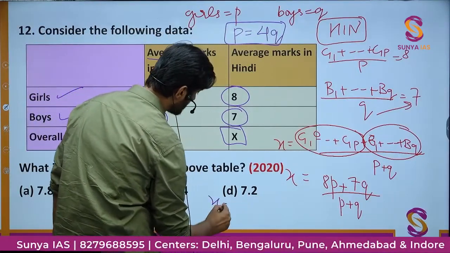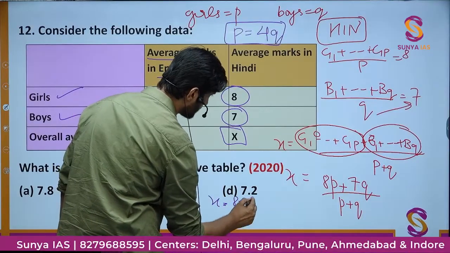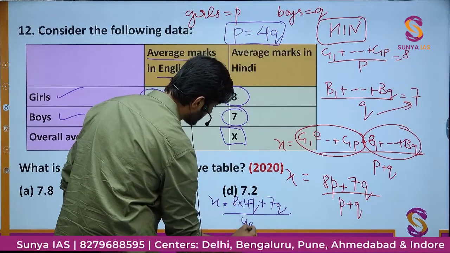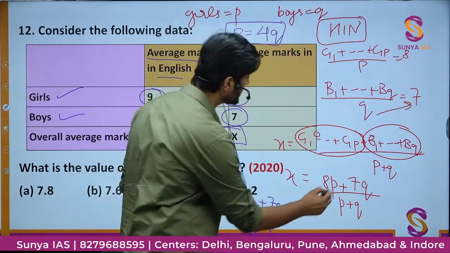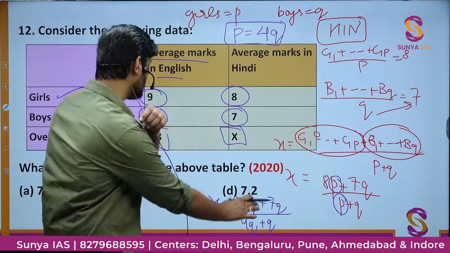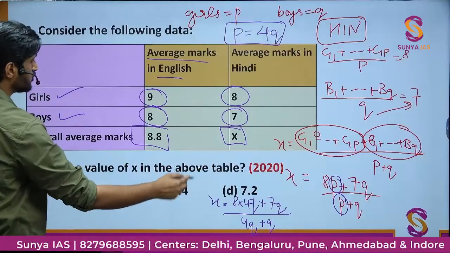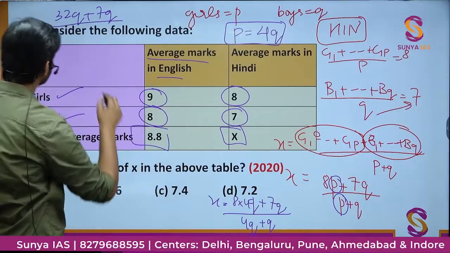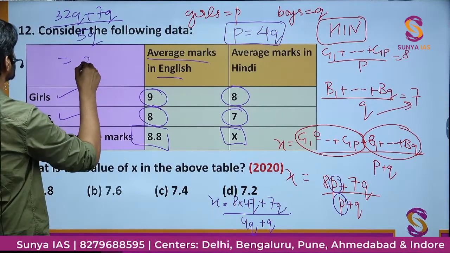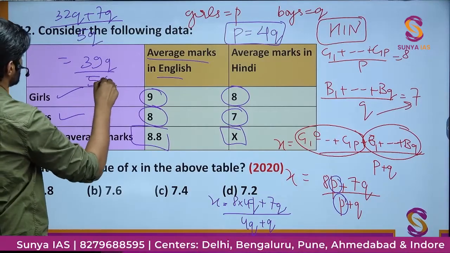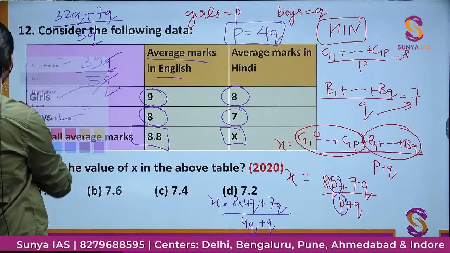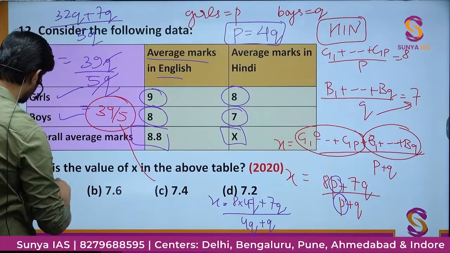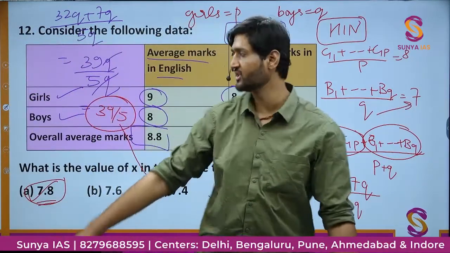So I will get X is equal to 8 into 4Q plus 7Q divided by 4Q plus Q. So I am just replacing P here and here as 4Q. Let me just write down the things in the corner. You will have 32Q plus 7Q divided by 5Q, or further you can say 39Q divided by 5Q. Q will get cancelled out. You will get the final average as nothing but 39 divided by 5, or simply it will be equal to 7.8. That is option number A is going to be the final answer.